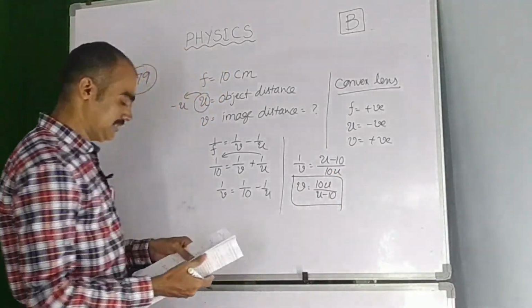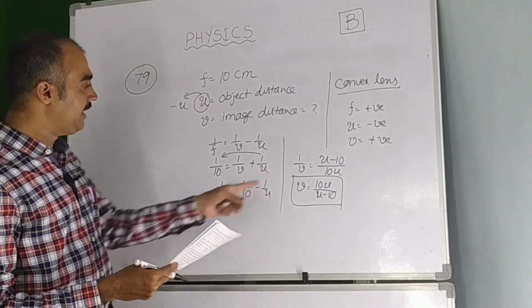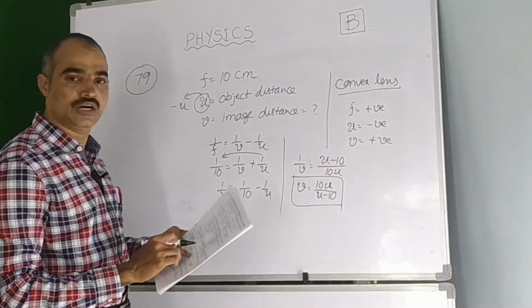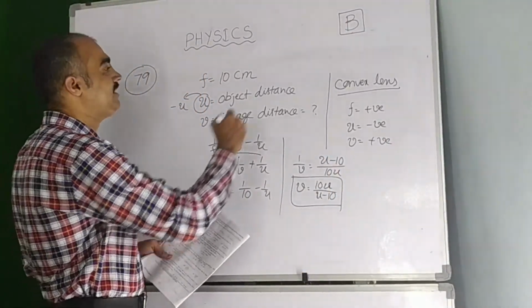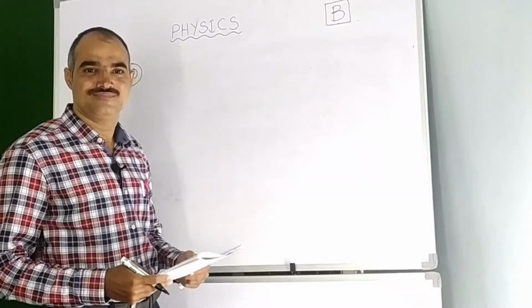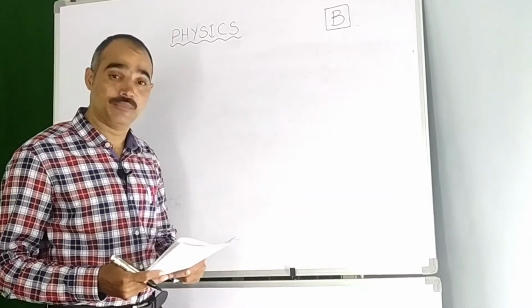Now let us see the options here. From the options, 10u by u minus 10 is the third one. So for this question 79, option 3 is the right option. Now let us see next question, that is question number 80.